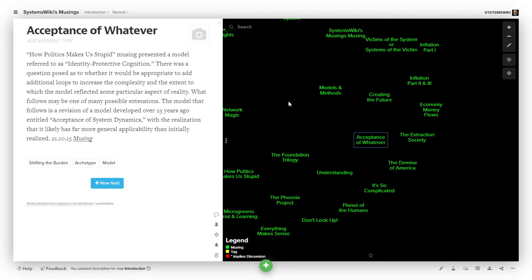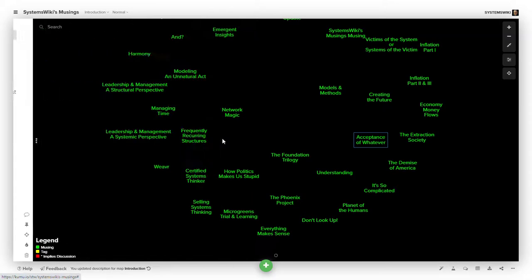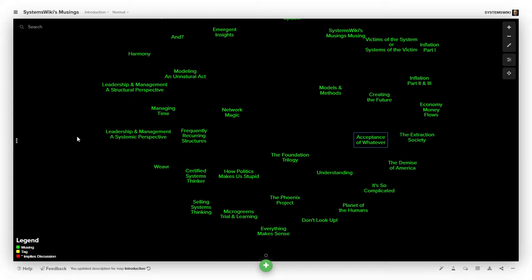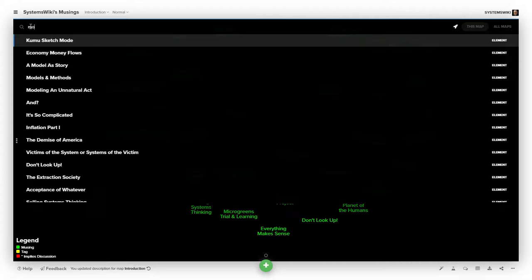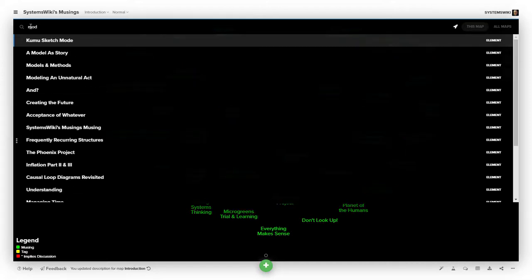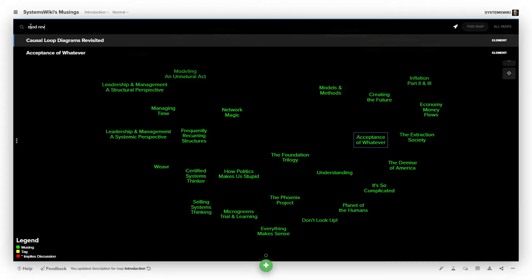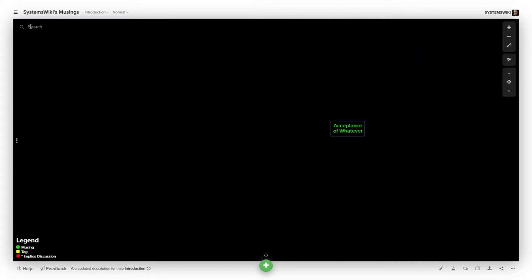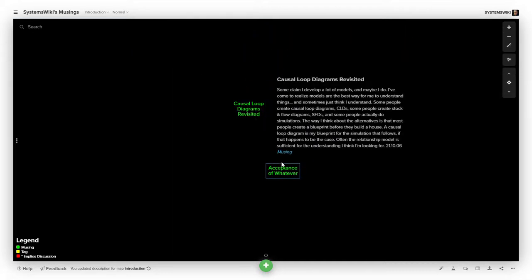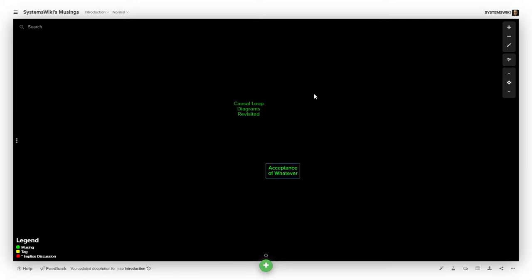Most of the time when I use this, I just click here and close this side panel because I don't need it anyway. Now, though, if I had not been quite sure, if I do mod rev, I get both of these, and I'm not sure which one I want. If I hold the shift key and click enter, then I get both of them focused on the screen, and I could mouse over either one of them.